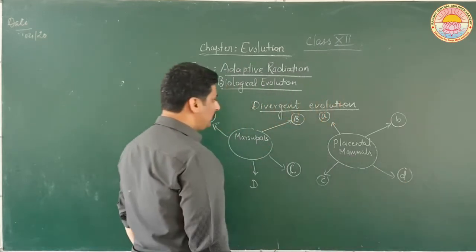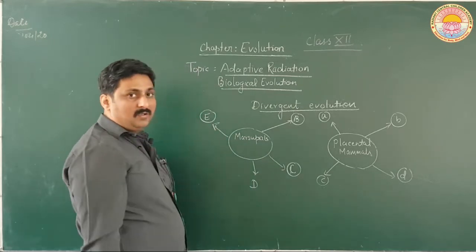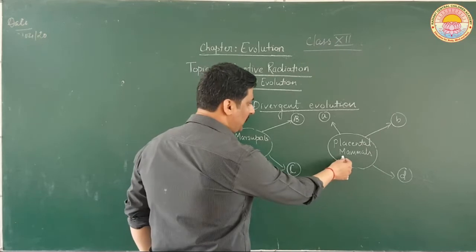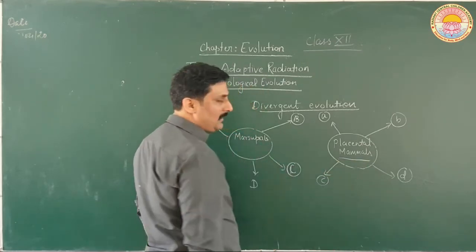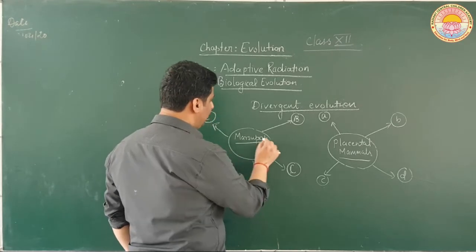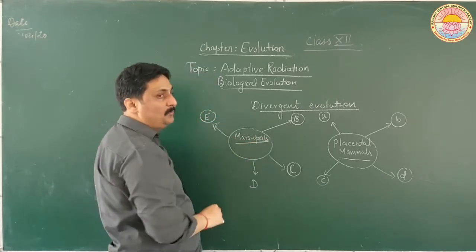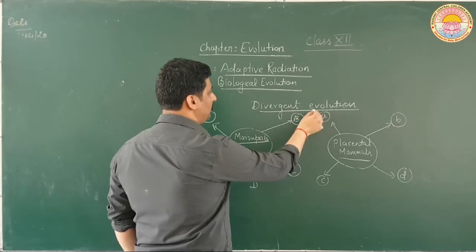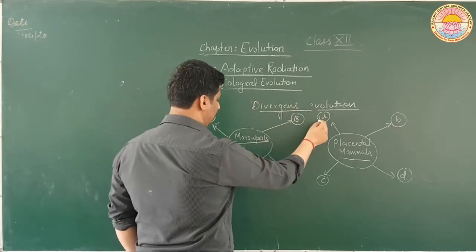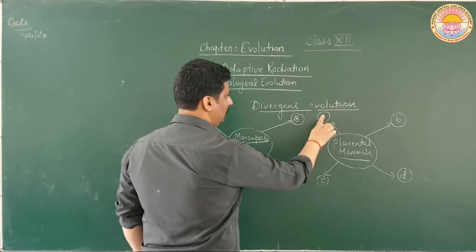It may be possible that morphologically the species which have radiated from placental mammals start to resemble species which have radiated from marsupial mammals. For example, small a morphologically starts to resemble E.